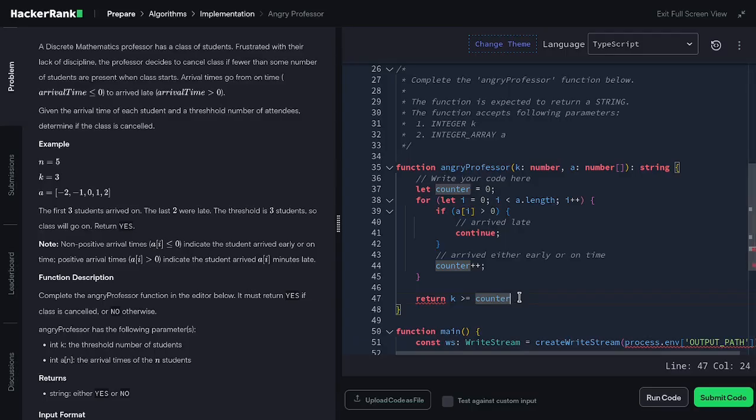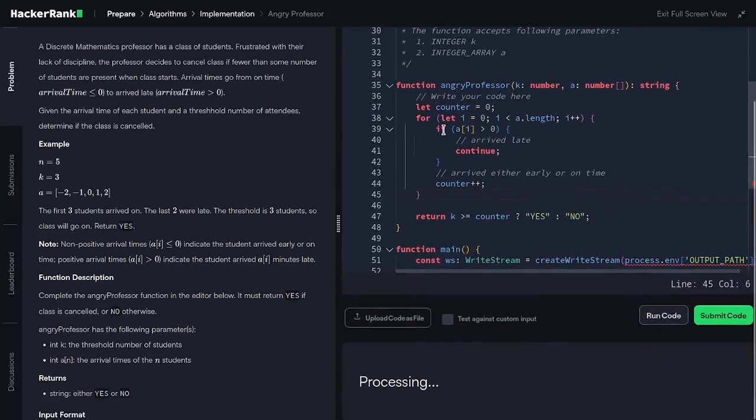If it is passing the k threshold, then of course we return yes. If it is not, after the colon sign, we return no. And we can run this code to see if it works. Run code.